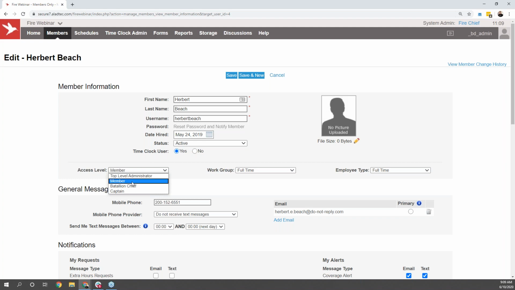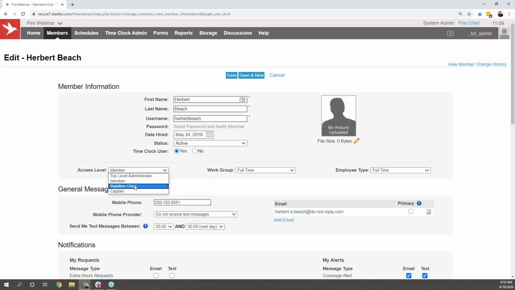Past that, you can create any additional levels and profiles that you might need to fit all of the other abilities within your system. So if there's some users that you need to have just the very, very basic permissions, we typically call that the member permissions. That's going to be the ability to do things such as log in, see your own upcoming shifts, request trades, request time off, but those will of course be requests that will still need to go through the administrator to be approved within the system there as well.